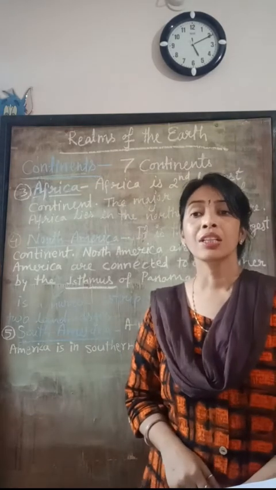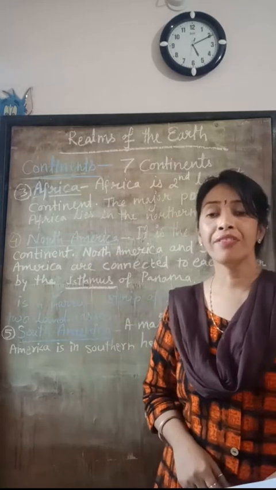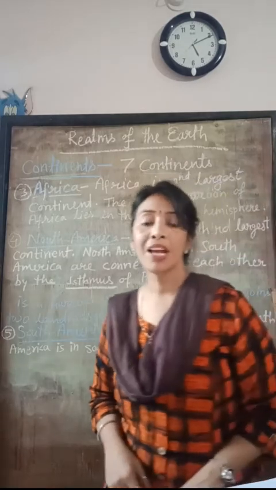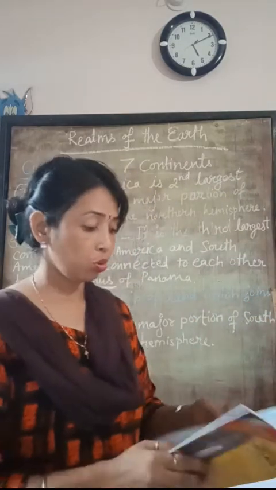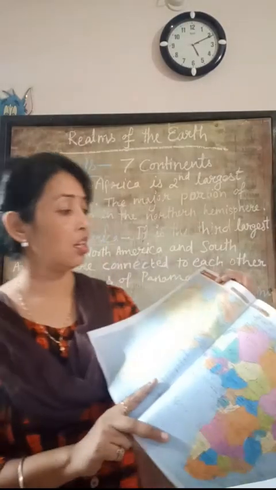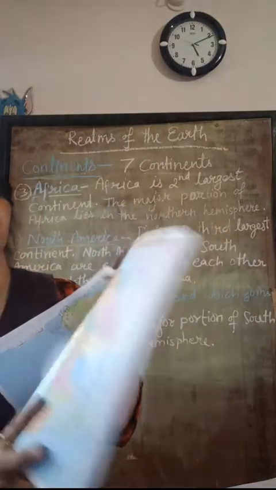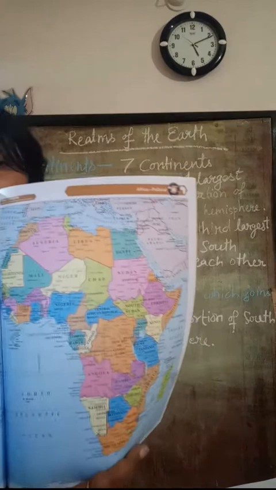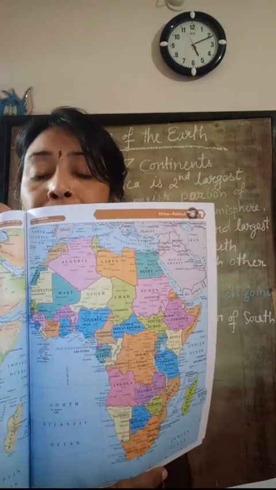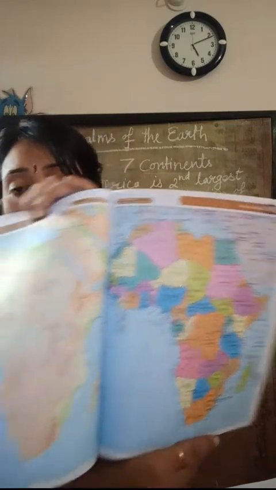Africa holds the distinction of being the only continent having all three latitudes passing through it. So I show this physical map of Africa, and this is the political map of Africa. I hope this is clearly visible to all of you.